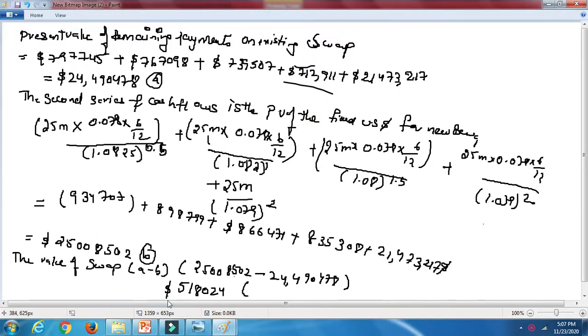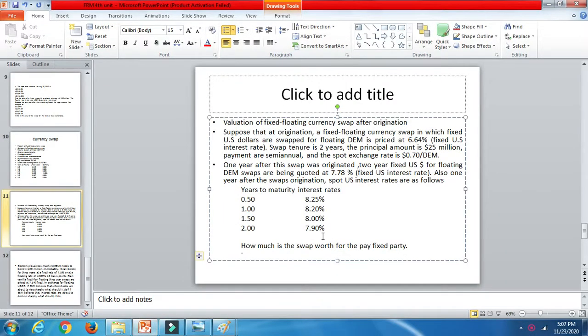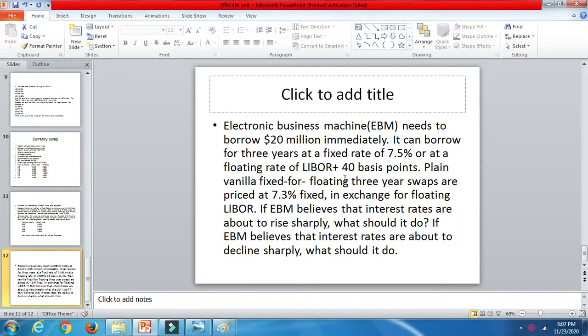This would be the next class of your FRM subject. What I explained in my last class is this problem: fixed floating currency swap after origination. In today's class, I'm going to explain this problem. This is an important problem which has been asked in the previous papers.